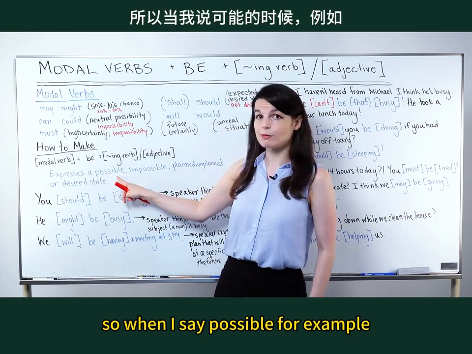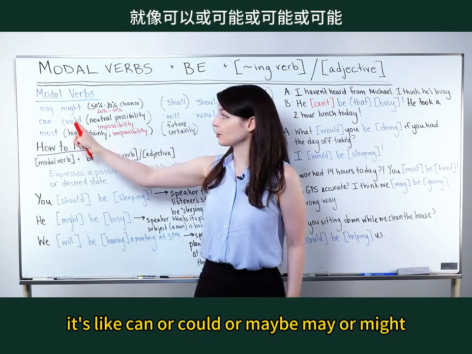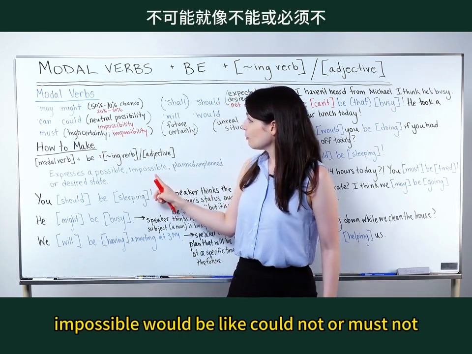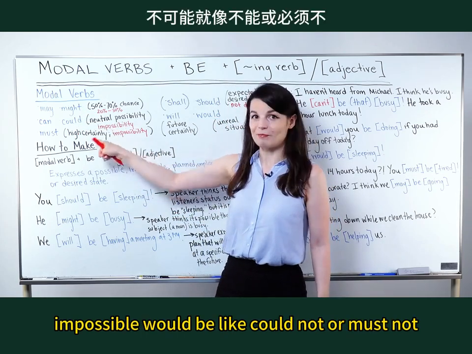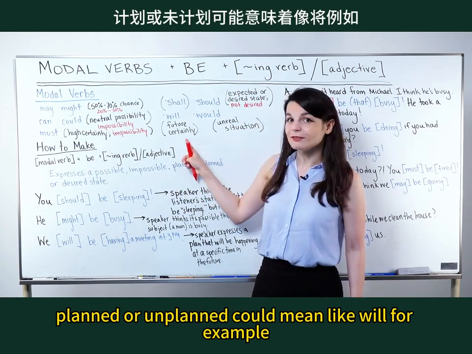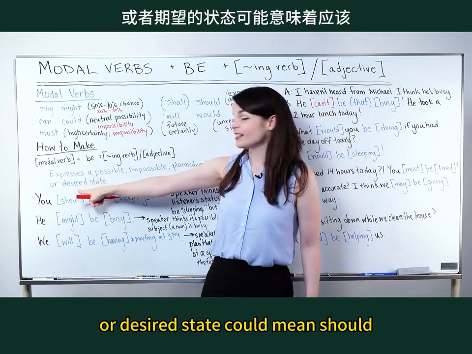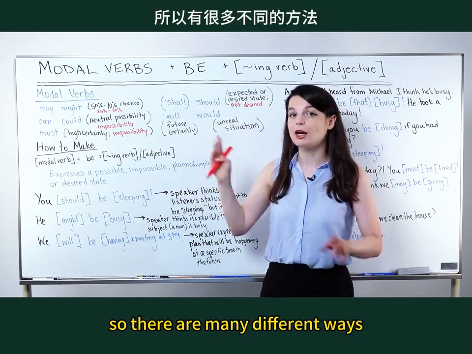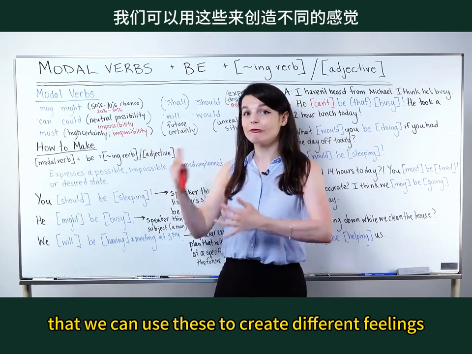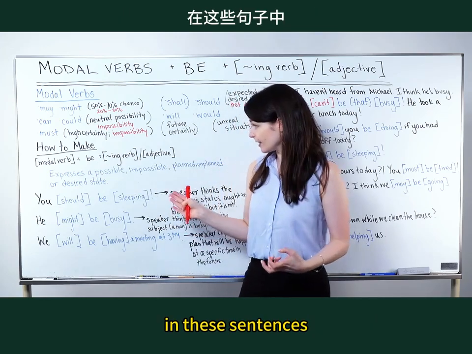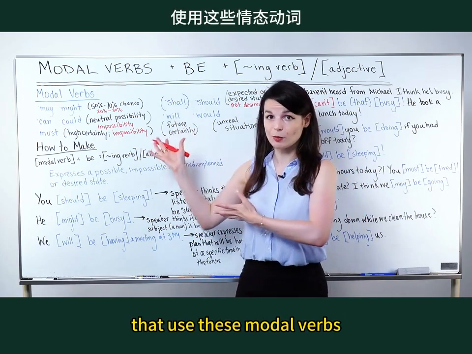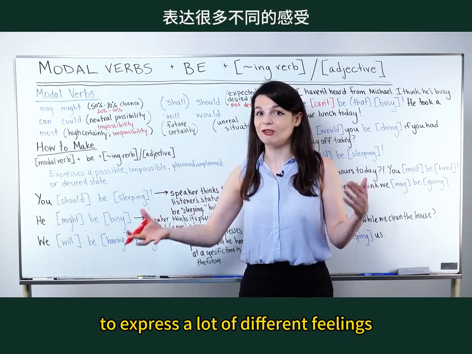So when I say possible, for example, it's like can or could, or maybe may or might, like there's a chance of something. Impossible would be like could not or must not. Planned or unplanned could mean like will, for example. Or a desired state could mean should. So there are many different ways that we can use these to create different feelings in these sentences. So for this lesson, I want to look at a lot of examples that use these modal verbs to express a lot of different feelings.